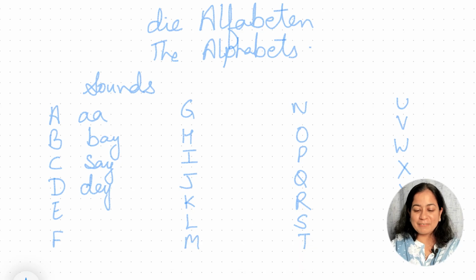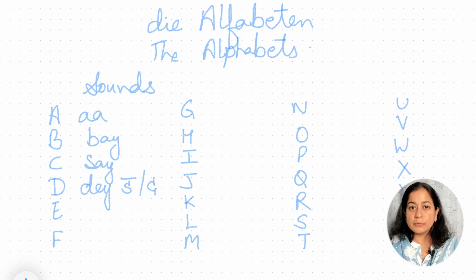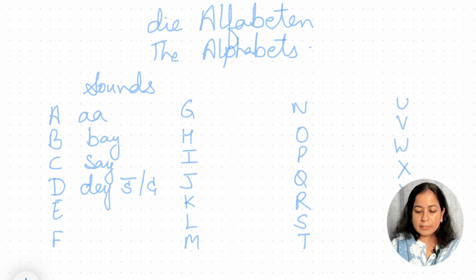But in German, we have both sounds. There are a few words that will demand the 'de' sound, and a few words that will demand the other sound. We'll see them when we learn those words.